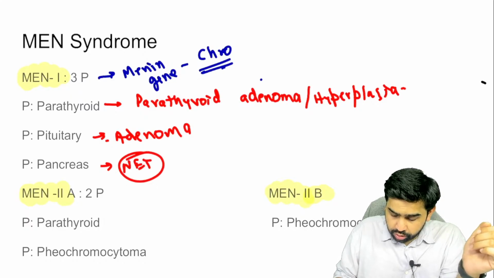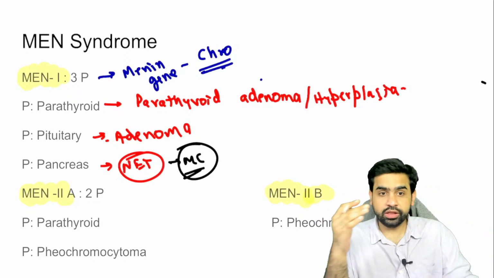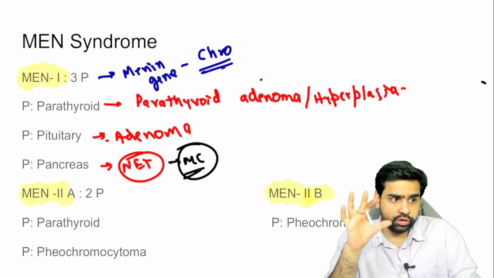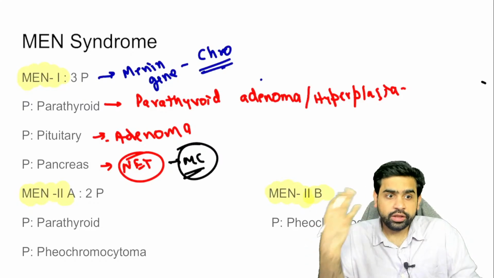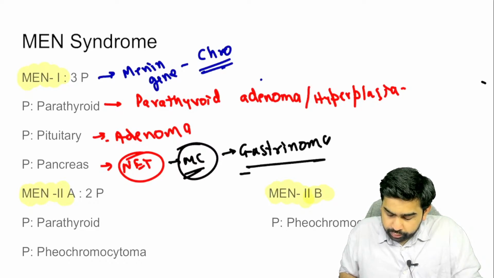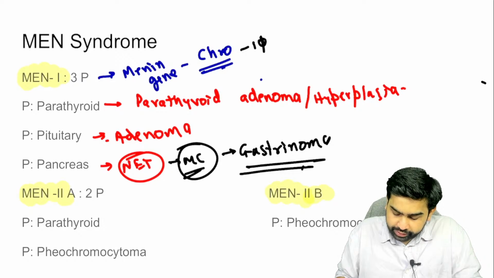Which is the most common pancreatic neuroendocrine tumor which happens in MEN syndrome? Which is the most common neuroendocrine tumor associated with MEN syndrome? The answer is the gastrinoma. Overall, the most common neuroendocrine tumor is the insulinoma. And absolutely right, this is chromosome number 11.